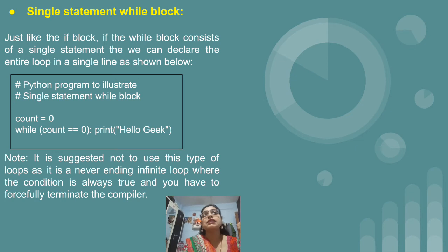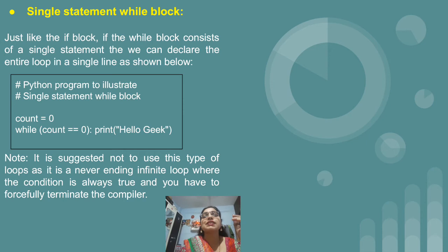After that, the single statement while block. If you don't want to write the statement which we want to execute inside the while loop in the indented manner, then we have one more option. But normally when we write a single statement while loop, we can print only a single statement. So if there is a requirement that after the specific condition written along with the while loop is true, you want to display only a single sentence, then in that case you can make use of the single statement while block. Otherwise you have to make use of the loops which we have seen in previous slides.